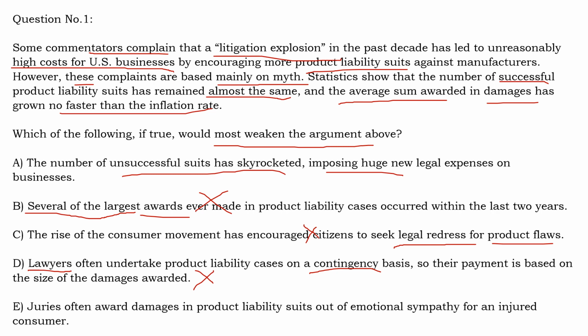Option E, juries often award damages in product liability suits out of emotional sympathy for an injured customer. It says that why juries are awarding compensation. So the juries have an emotional sympathy for an injured customer. So even if this is true, what is the meaning here? It is contradicting with the fact given, because the fact in the passage is that the successful product liability suits are remaining the same. So if the juries are awarding damages out of emotional sympathy, what should happen? The number of successful suits should increase, but it has not increased. So this option is contradicting the fact given in the passage.